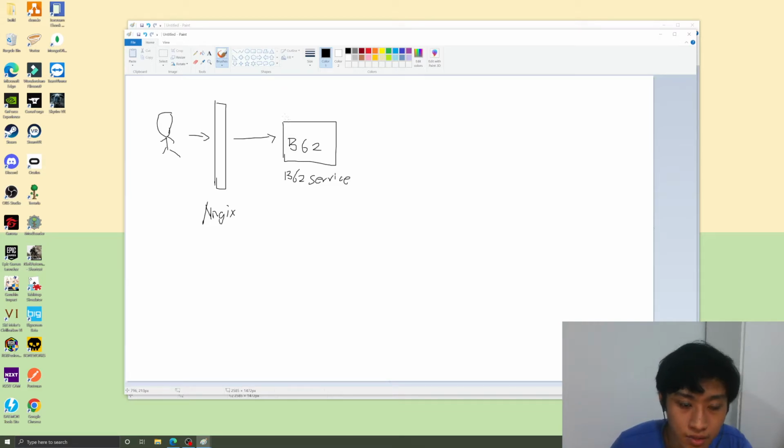And this specific algorithm can actually be scaled by increasing the number of services. For example, with a load balancer, I think that's a better term than nginx or anything. Then the requests can be distributed among the base62 services.